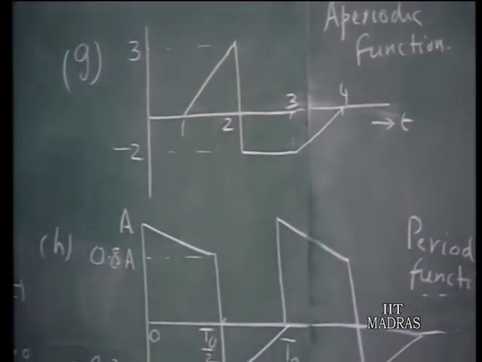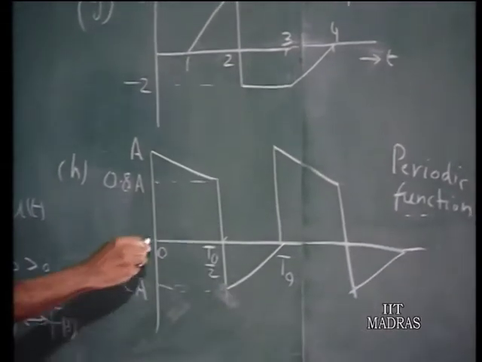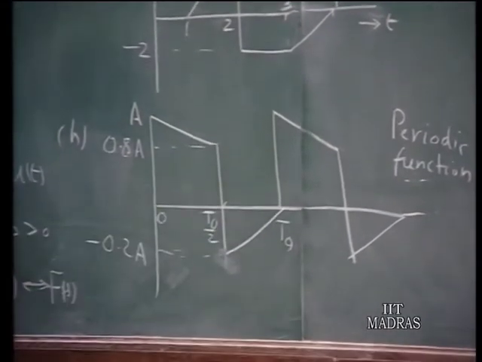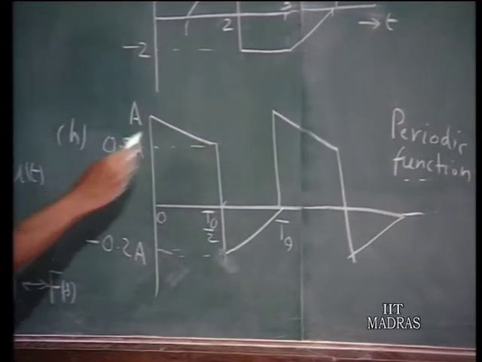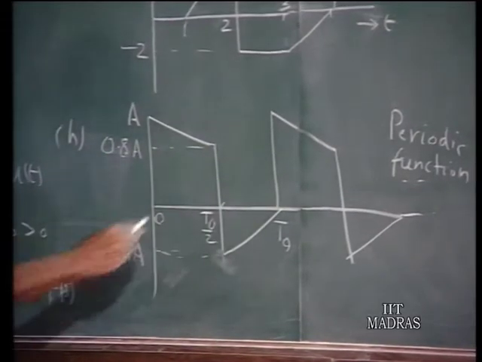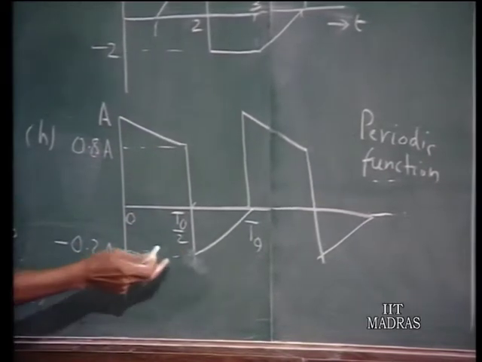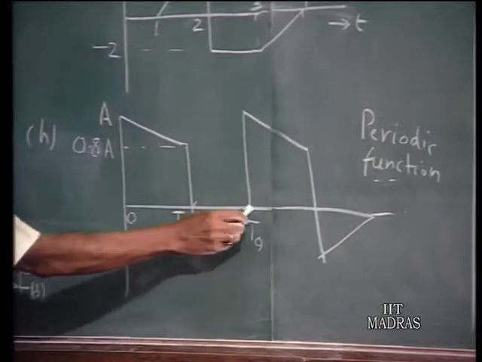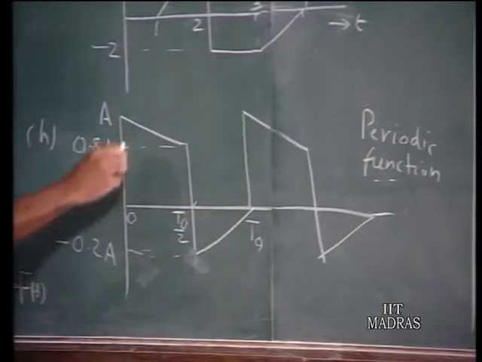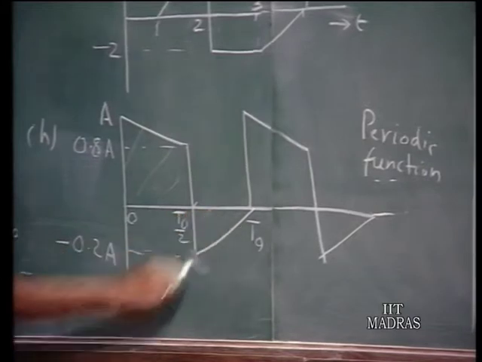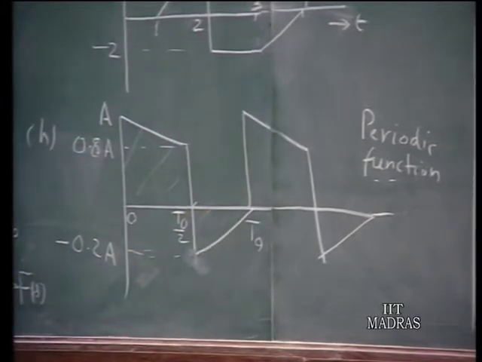H is a periodic function. The variation for one period 0 to T naught is prescribed as here. It starts from A and comes down to 0.8A in half a period linearly and then it jumps to minus 0.2A at this point and again increases linearly and reaches 0 at t equals T naught. So this is the basic variation in one period. Find the Laplace transform of this variation in one period and then use the property of Laplace transforms for periodic functions to find out the Laplace transform of the entire time function.